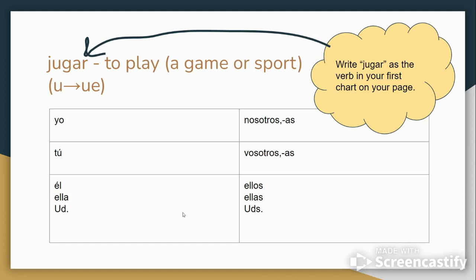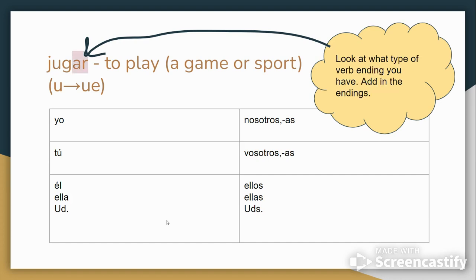So you have your paper there with you. The first thing I want you to do is press pause, and I want you to write jugar as the first verb in the chart at the top. When you do that, now you're going to look at the type of the verb ending that you have. In this case, this is an AR verb. So you can press pause and write in your endings, or you can go along and write them with me.